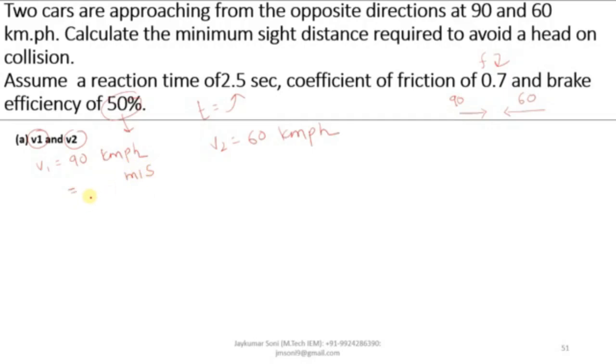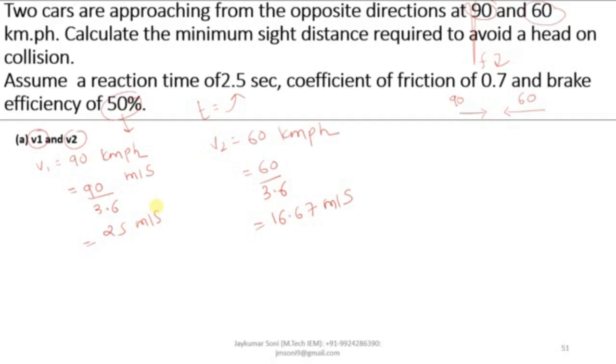In order to convert, you divide this value by 3.6 and you will get 25 meter per second, and 60 by 3.6 will be 16.67 meter per second. What we have done over here is converted the vehicle 1 speed into meter per second and vehicle 2 speed also into meter per second. This is the first step of the calculation.